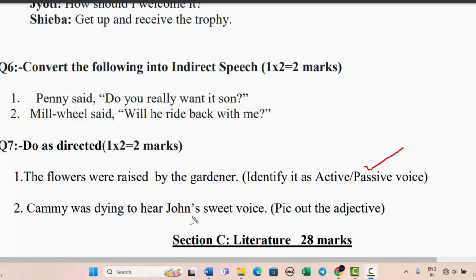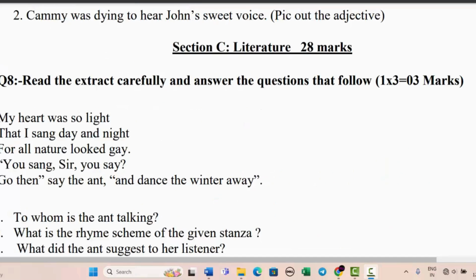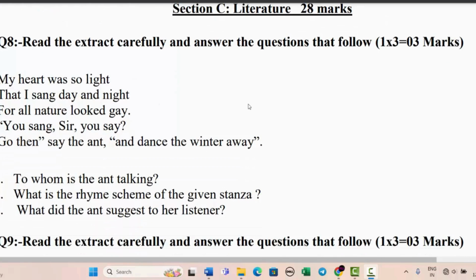Second is: Cammy was dying to hear John's sweet voice. Okay, we have to pick out an adjective. Adjective is basically something which tells us about a noun. So sweet is actually your adjective here. Sweet voice. Okay, so sweet is the adjective. So moving on to literature, 28 marks. Eighth question is read the extract carefully and answer the questions that follow.